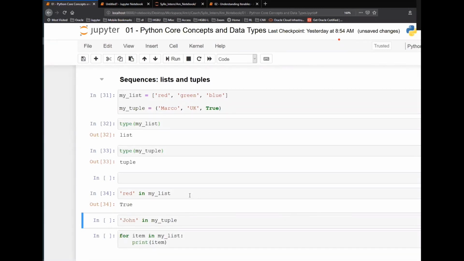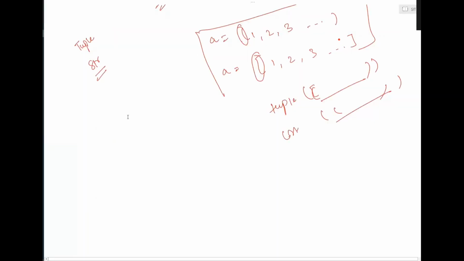Now, one thing that you need to remember here: although you are writing one line of code like red in my list, and you might be thinking this will take big O of one time, just one operation, right? And if you remember, one single operation is big O of one time. We assume that. So if I say red in my list, it looks like this is one operation, correct?